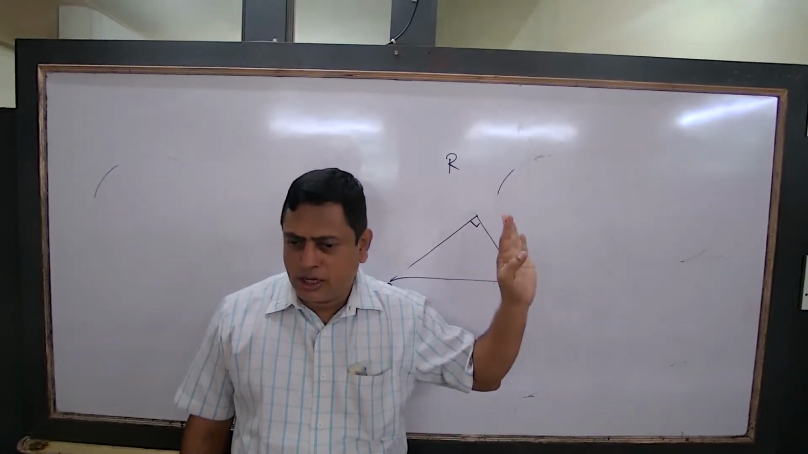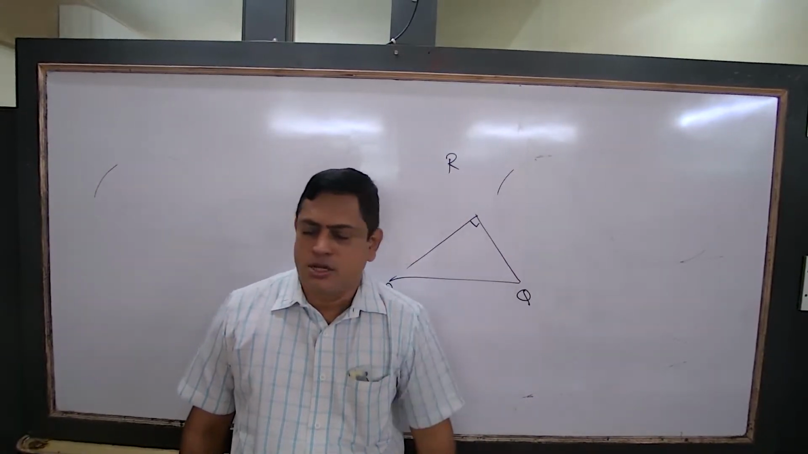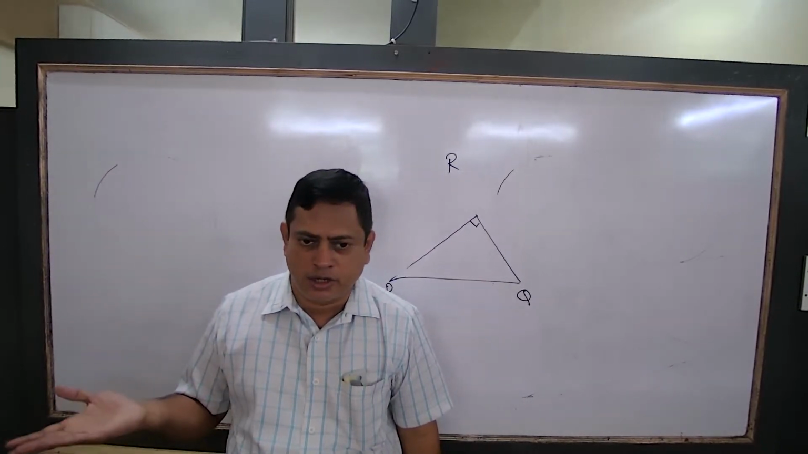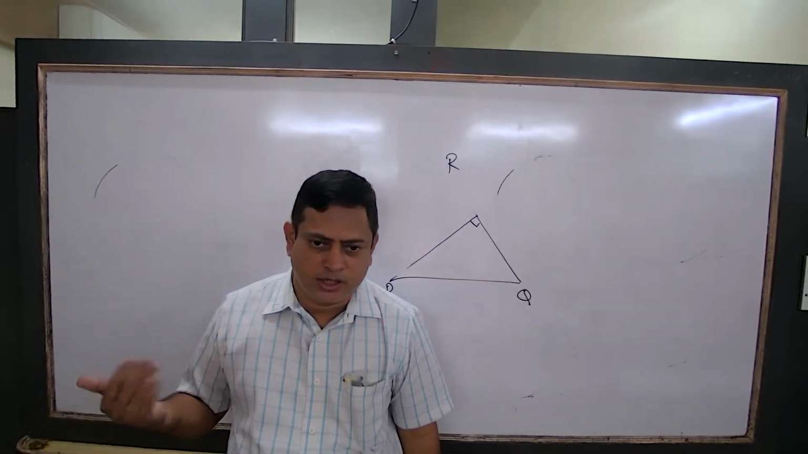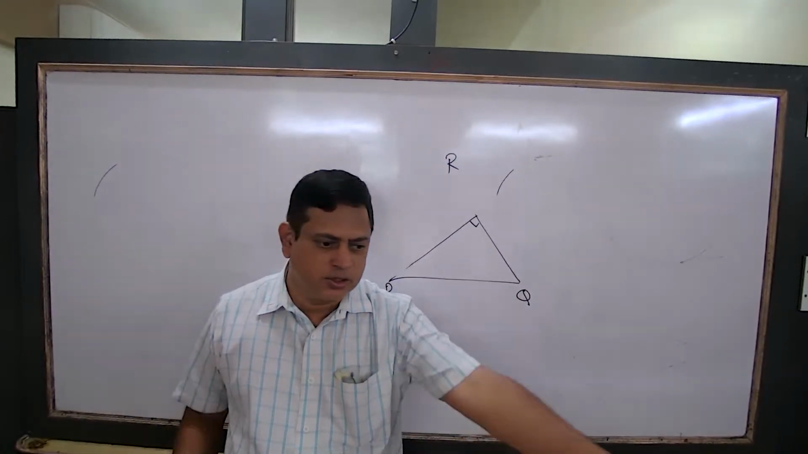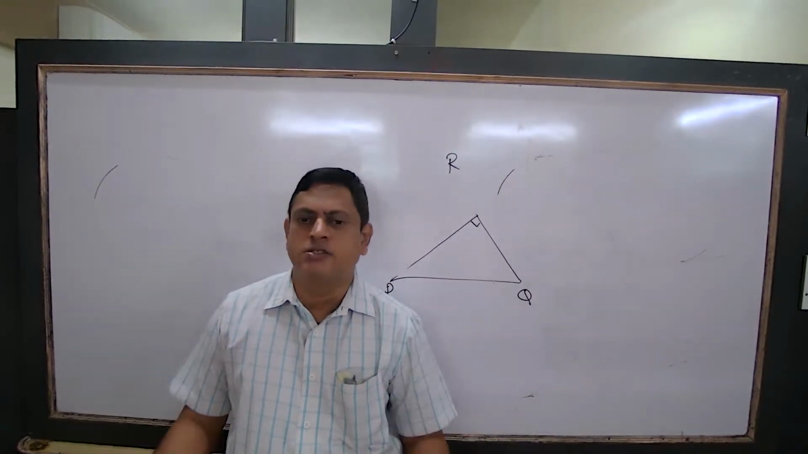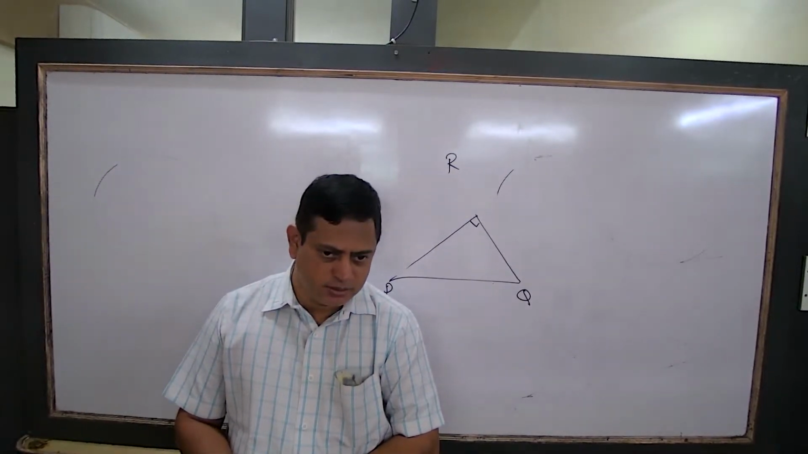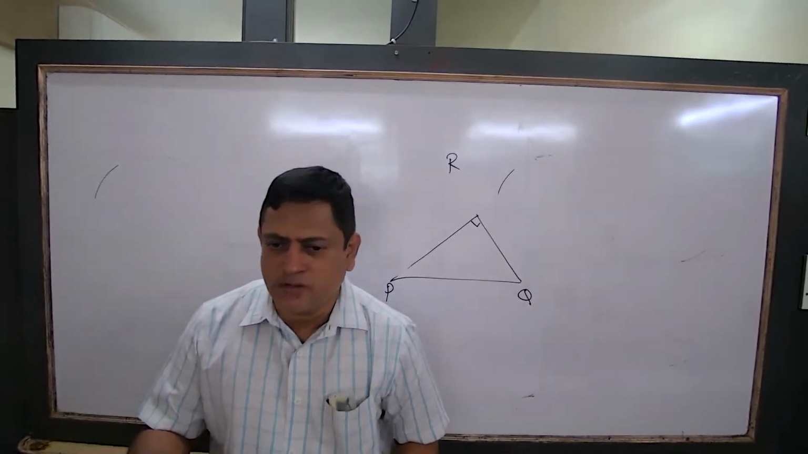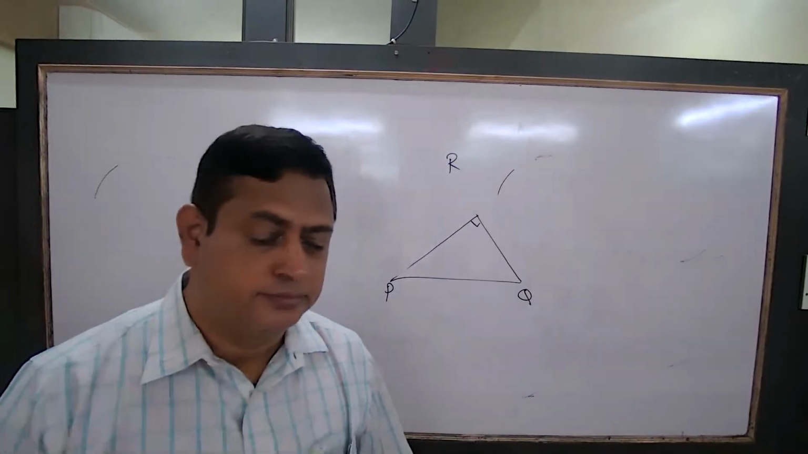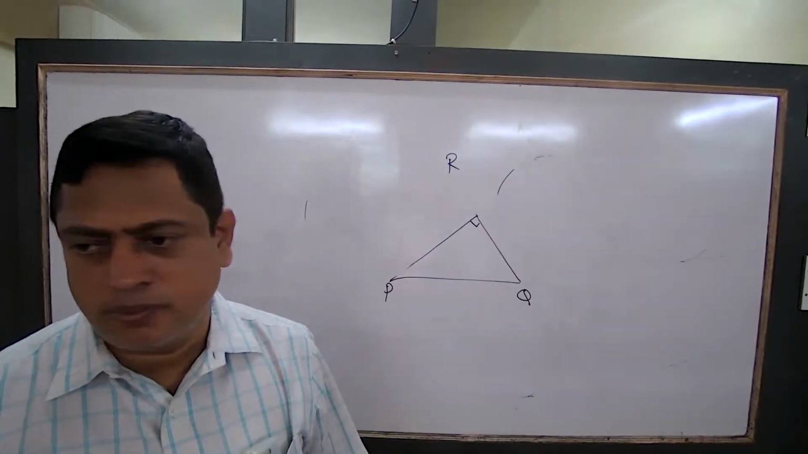Okay. So, area of the right triangle. Next, area of the isosceles triangle. What is an isosceles triangle? Two sides are equal. What do you mean by base angles? Equal angles are called the base angles. What do you mean by the base of an isosceles triangle? The side other than the equal sides. The unequal side is called the base.